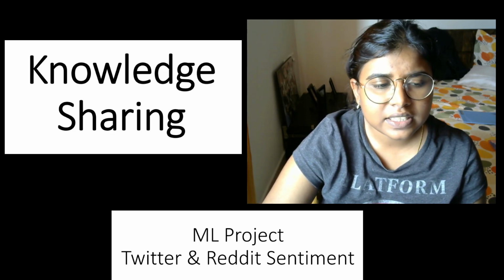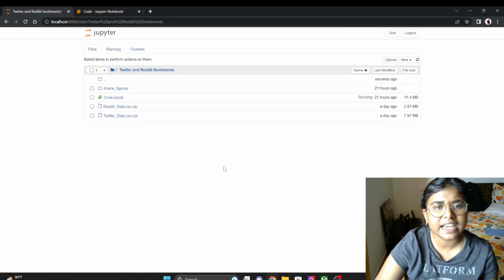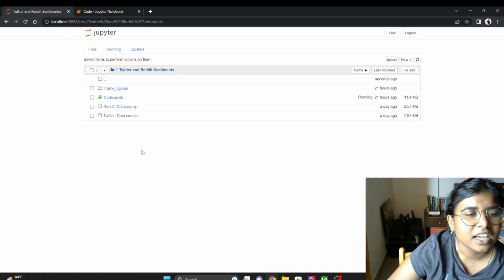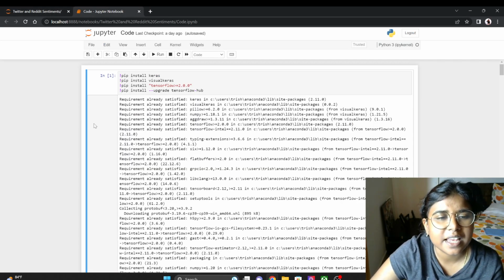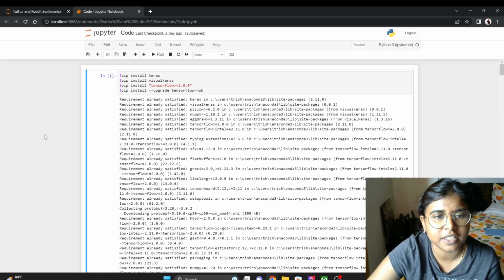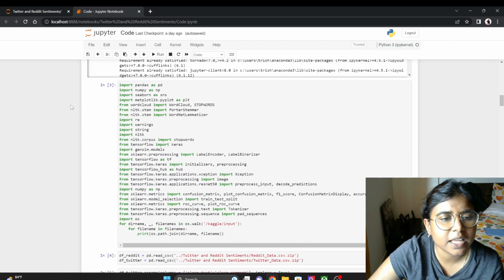So the code for this is right here. I have coded this entire project on Jupyter Notebook because it allows me to upload the datasets really easily. So here's the code. I have installed several libraries for this particular application. The first library that I have imported here is pandas.